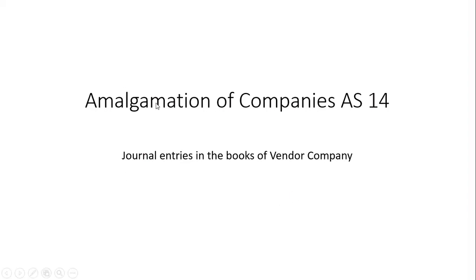Hello friends, today's topic is amalgamation of companies, accounting standard 14. We are going to pass journal entries in the books of vendor company. Vendor company is the selling company. Selling company will sell all the assets and liabilities to purchasing company.